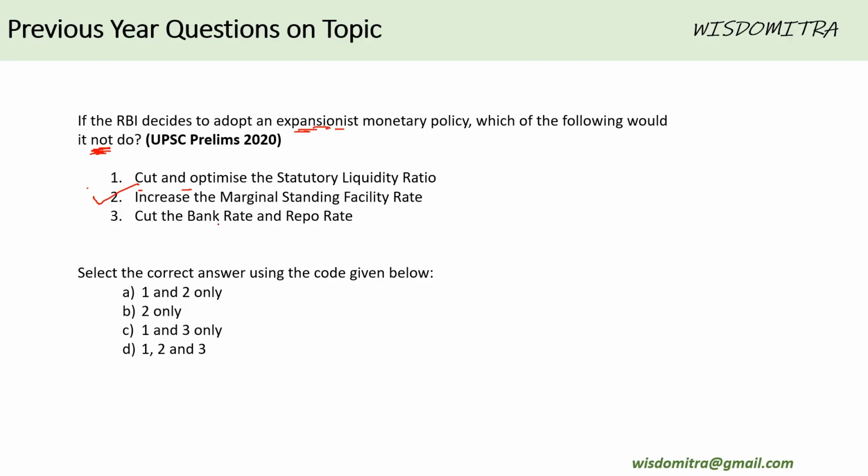Third is cut bank rate and repo rate. Yes, RBI reduces the repo rate and bank rate. That means the rate at which RBI is giving away loan, it would reduce so as to allow expansionist monetary policy. So this is also something RBI does. So if it's an expansionist monetary policy, point number one and three are valid. It will not do point number two. So two only is the answer.